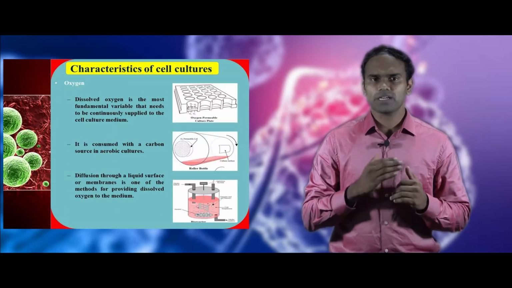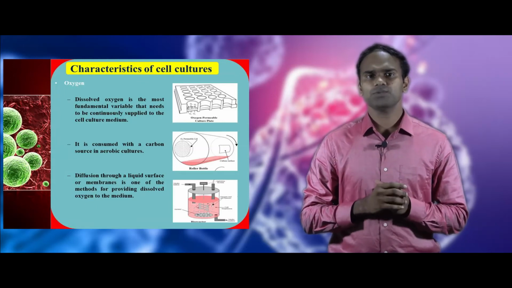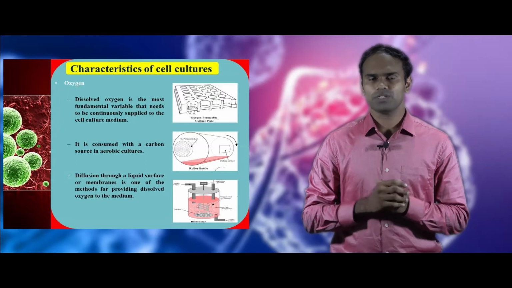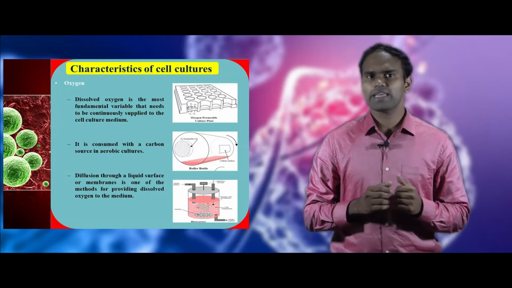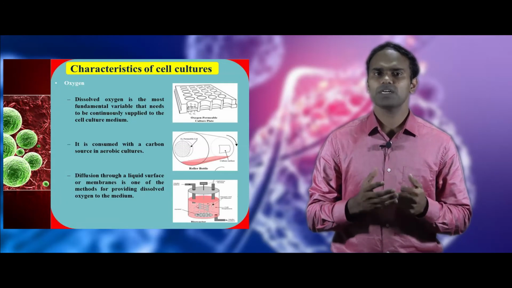Oxygen has to be supplied continuously to cell culture medium in a dissolved format. It is consumed with a carbon source in aerobic cultures. Dissolved oxygen can be provided via liquid surface or membrane to the culture medium.